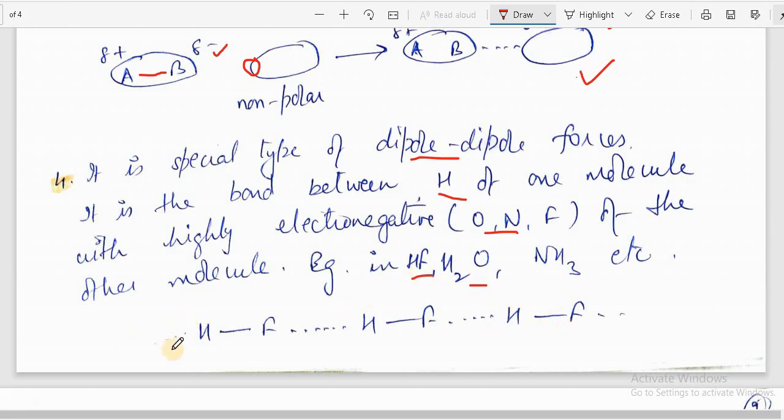Now the example is HF. This is an HF molecule, second HF molecule, third, and this is hydrogen bond. Similarly, this is hydrogen bond. So this molecule has hydrogen bonding. So we have four types of van der Waals forces. First is between non-polar atoms or molecules. Second, between dipoles. Third is dipole-induced dipoles, and fourth is hydrogen bonding.